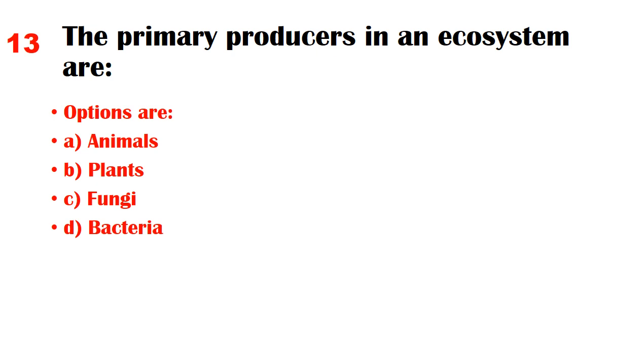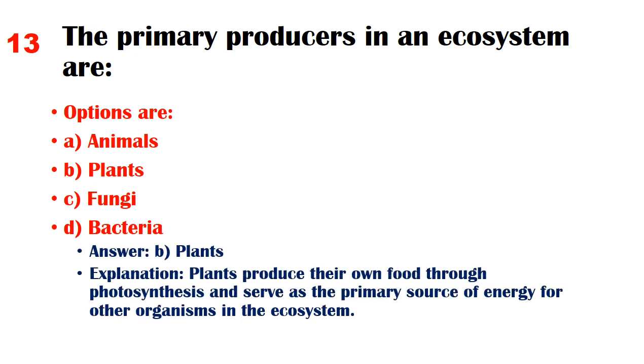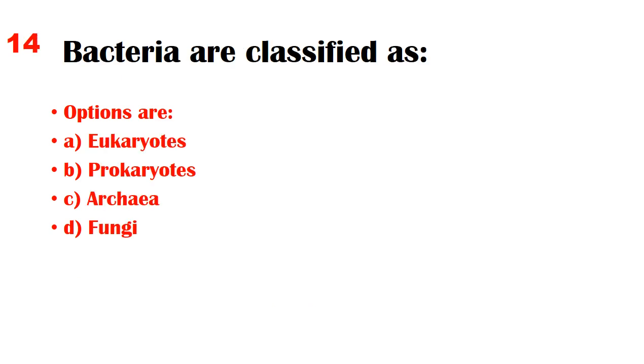Animals, B. Plants, C. Fungi, D. Bacteria. Answer: B. Plants. Explanation: plants produce their own food through photosynthesis and serve as the primary source of energy for other organisms in the ecosystem. Bacteria are classified as.